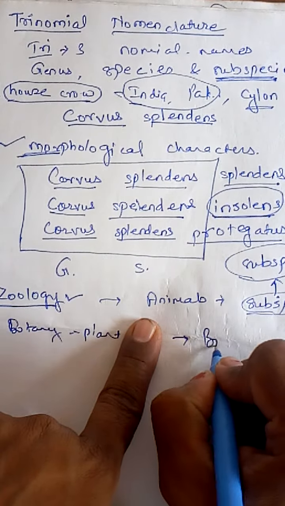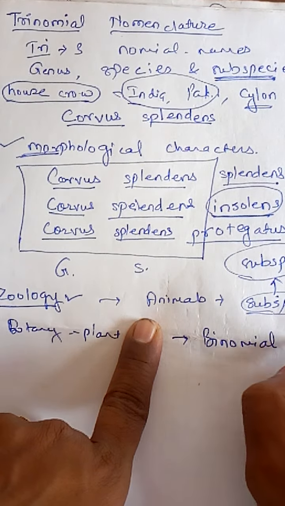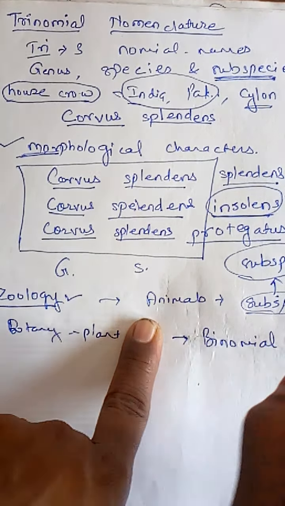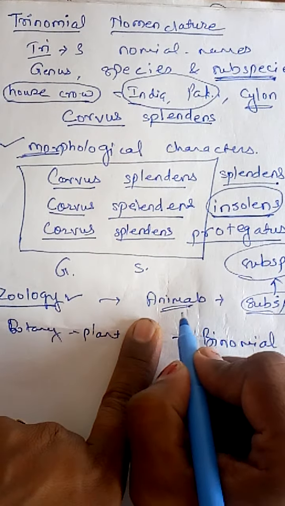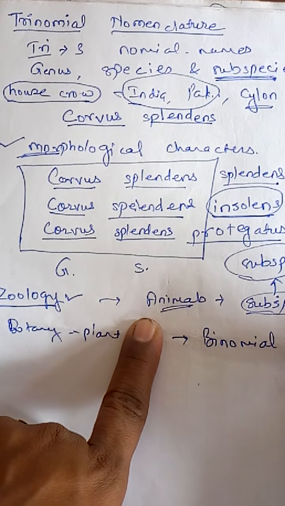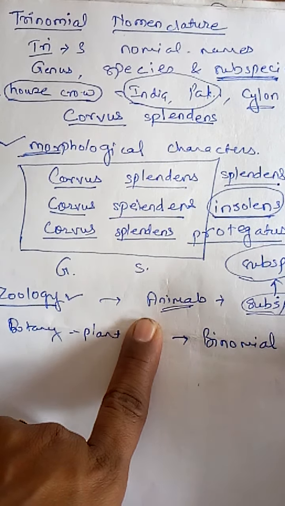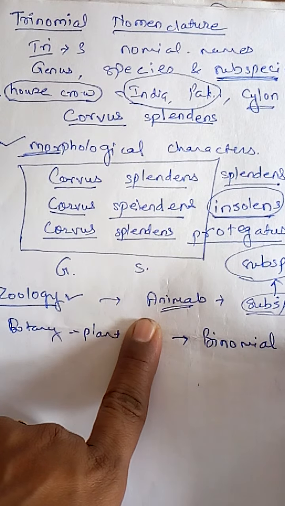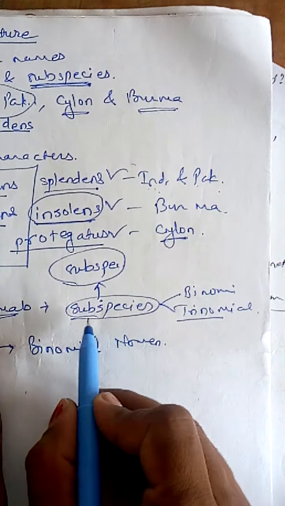Only and only we are using the binomial nomenclature in case of plants, but in case of naming the animals we are using both the methods. It depends. So we either use the binomial nomenclature or the trinomial nomenclature. And when we shift towards the trinomial nomenclature, it is in case of subspecies.